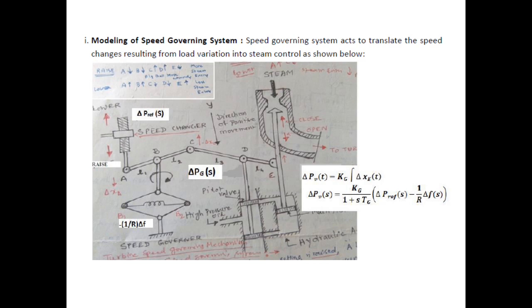The reverse process happens when the speed decrement needs to be carried out. When the speed needs to be decreased, we need to give a lower command at the speed changer. Thereby the linkage points A and B will move up, and C and D will move down. Now the high pressure oil enters the main cylinder through the lower opening and pushes the main piston upwards. Now the linkage point E will move up, thereby the steam entry into the turbine gets reduced, and the speed will also get reduced.